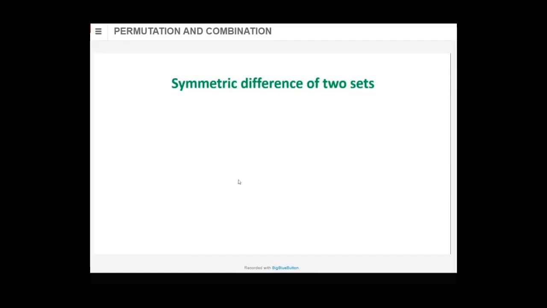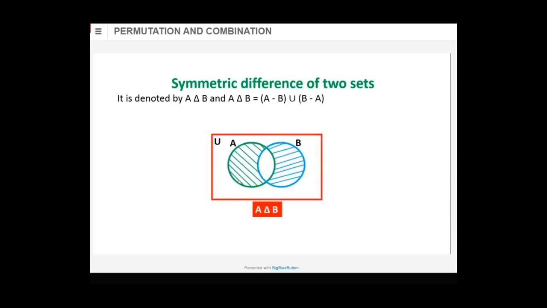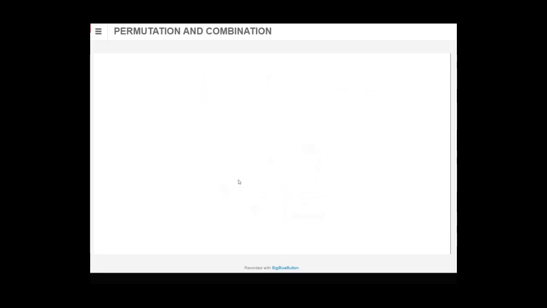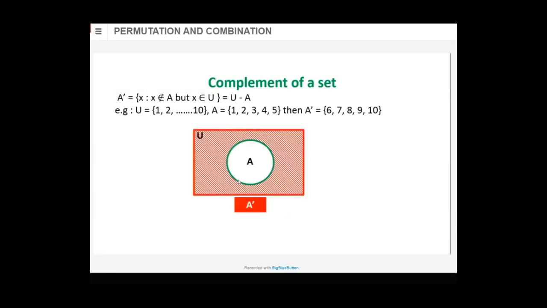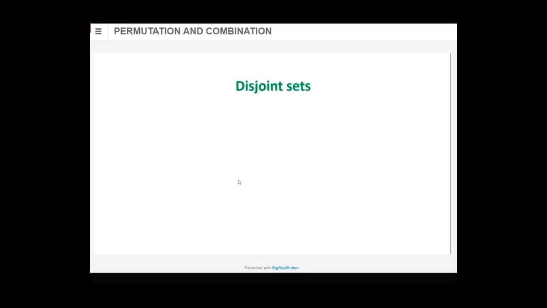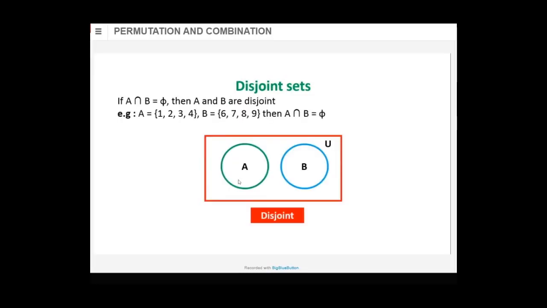Then symmetric difference, shown by a triangle-type sign, is denoted by A symmetric difference B. It is shown like this. Symmetric difference. Then complement of a set. Outside A, the shaded portion is A dash, complement of A. Then disjoint sets. Those two sets in which nothing is common are called disjoint sets. Two separate circles, disjoint.